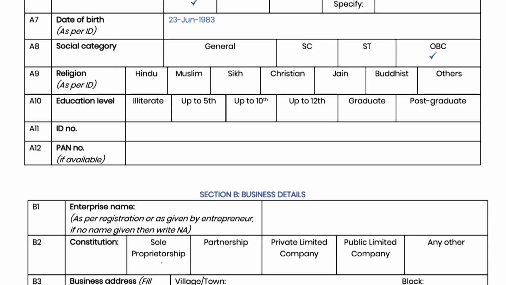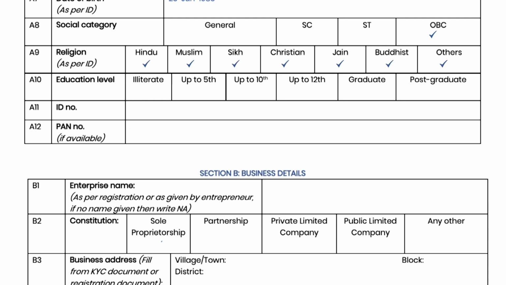In A9 and A10, tick on the religion and education level. In A11, fill the number of the personal ID document which is being submitted by the entrepreneur. In most cases, it will be Aadhaar of the applicant, so fill the Aadhaar number. It must be ensured that all personal information in this section like name, address, etc. must match with the KYC documents that will be submitted by the entrepreneur.